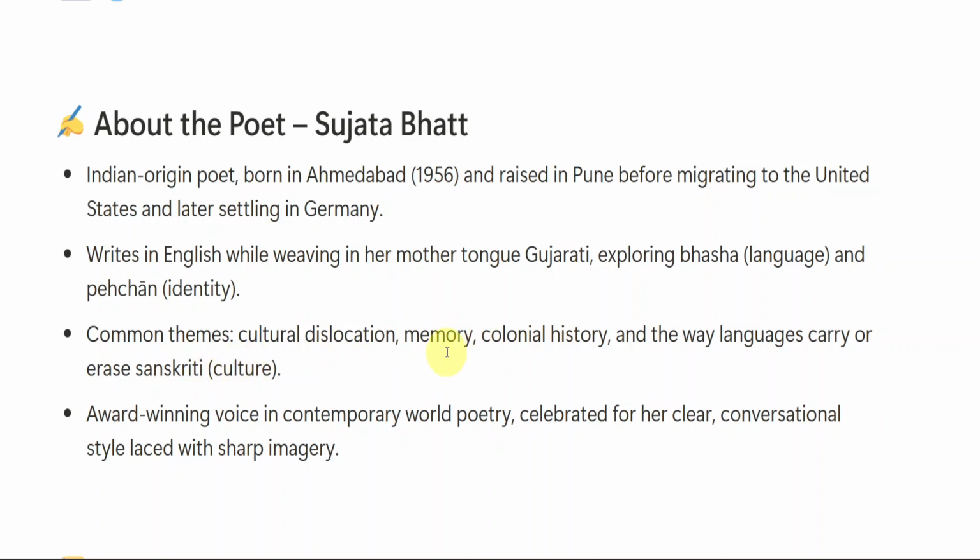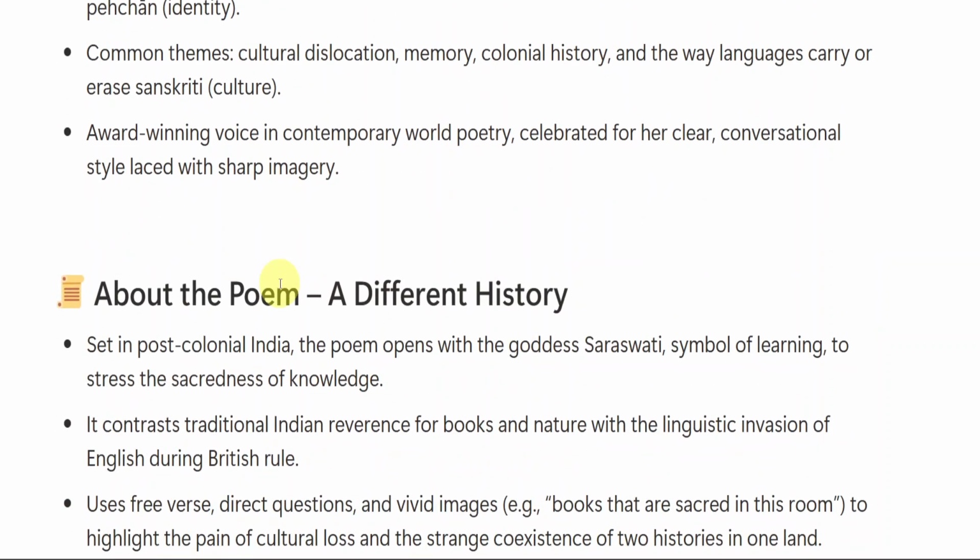So how the languages carry the culture, or whether those languages will clear or erase the culture, we are going to see in her poems. Okay, not only this poem, in most of her poems we will be seeing these themes. Award-winning voice in contemporary world poetry, celebrated for her clear, conversational style laced with sharp imagery. So you can write that she is one of the greatest Indian poets, like that. Whatever you want to write, you can mention. I have given it here in points so that it will be clear for you to understand. If not, you can write in paragraphs as well.